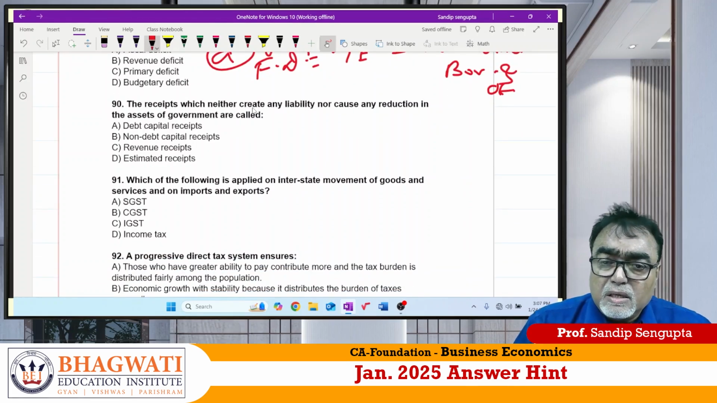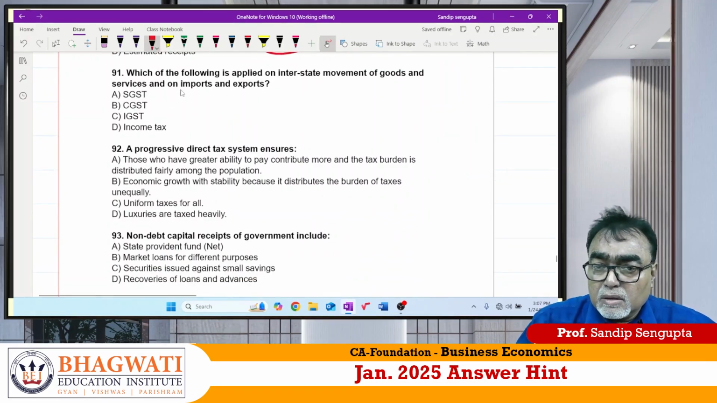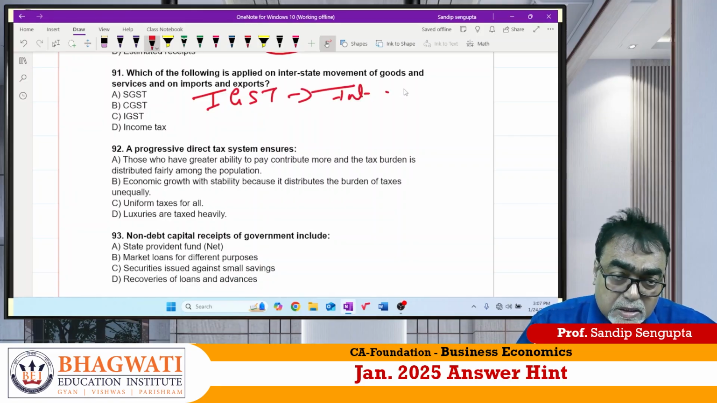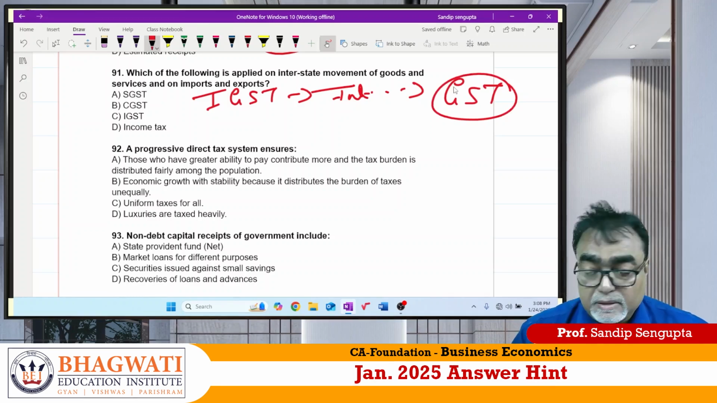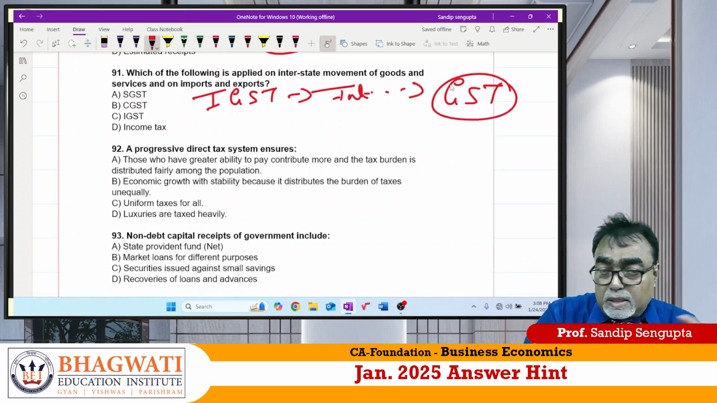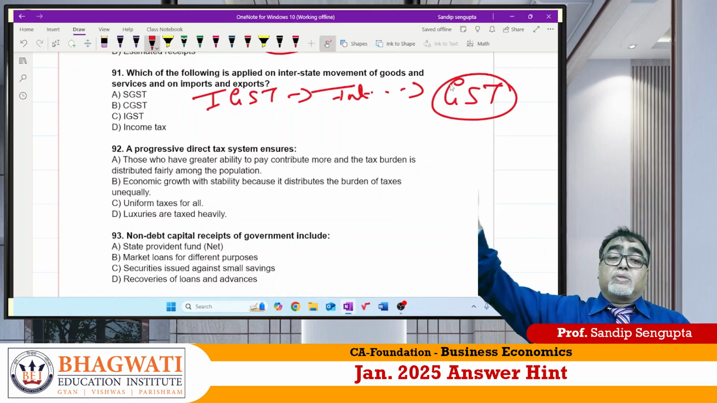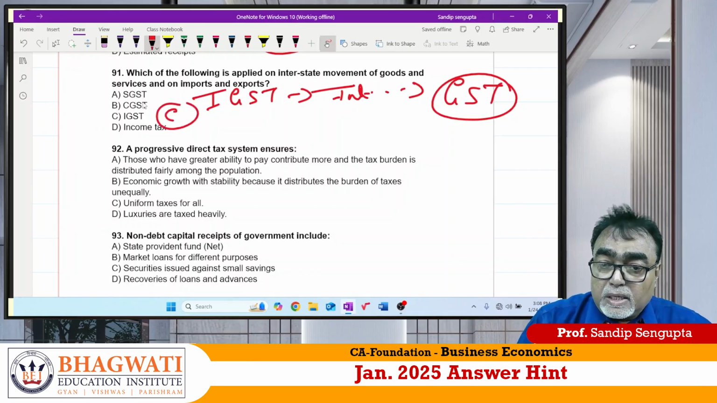90 is a very easy question, which neither creates liability nor this. Answer is revenue deficit. 91. Which of the following applies interstate? IGST. What is that? Integrated Goods and Service Tax, which is the main component of GST as on date. When a Bihar product goes to Karnataka, or a Karnataka product goes to Tamil Nadu, it is called IGST, an important component of GST. So 91 answer is C.